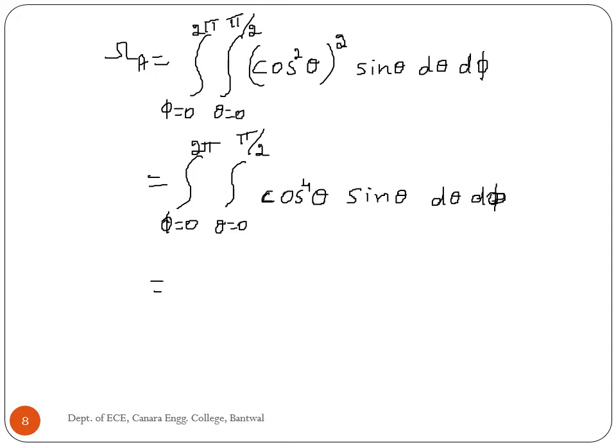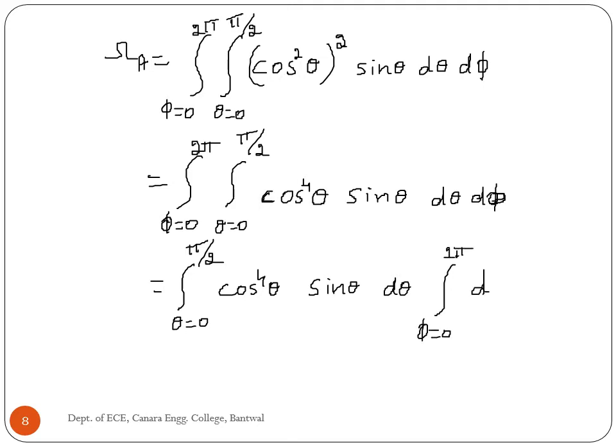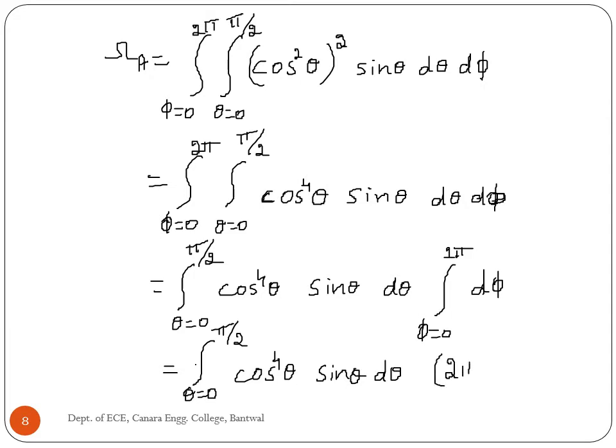Which is equal to the integral of theta equal to 0 to pi by 2 of cos to the power 4 theta sin theta d theta, and phi is equal to 0 to 2 pi d phi, which is equal to the integral of theta from 0 to pi by 2 of cos to the power 4 theta sin theta d theta times 2 pi, which is equal to the beam area.